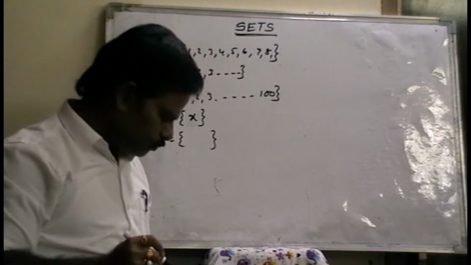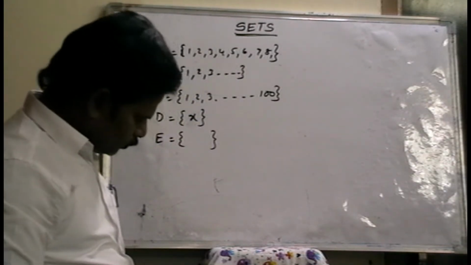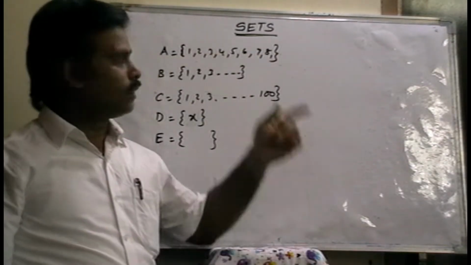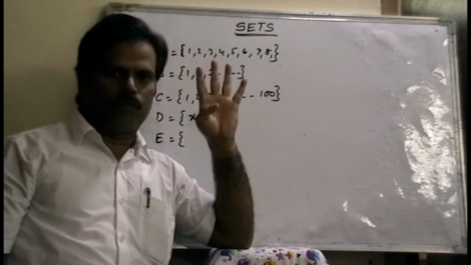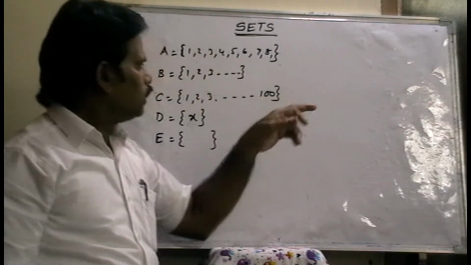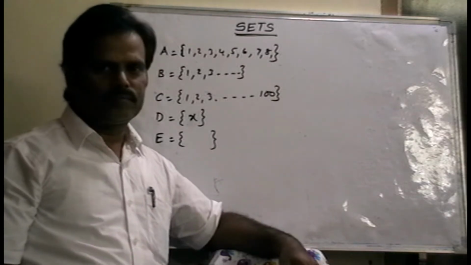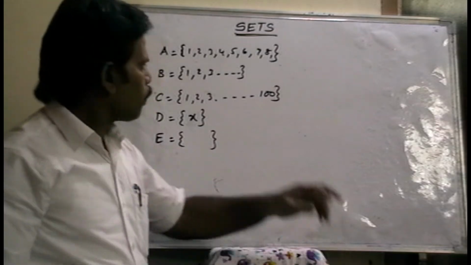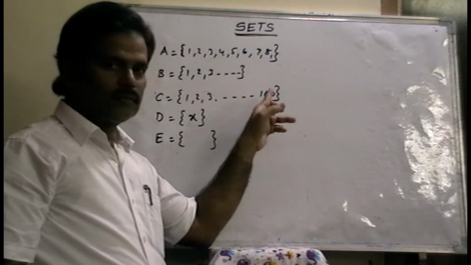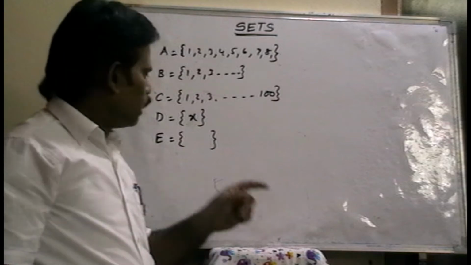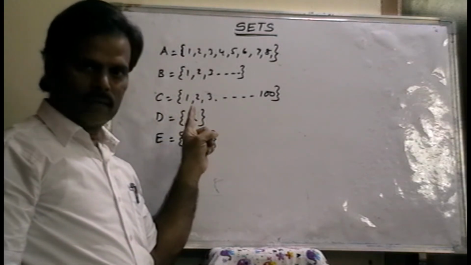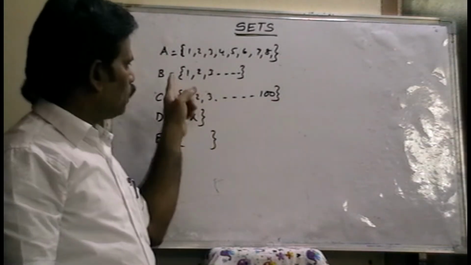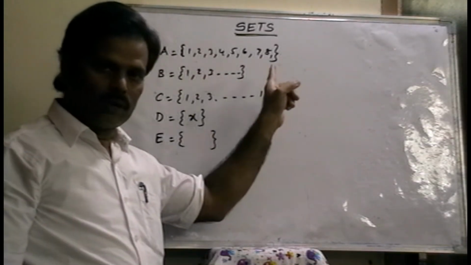Right? Now, in these sets, in the first set A, the elements are 1, 2, 3, 4, 5, 6, 7, 8. How many elements are there in this set? 8 elements are there. Right? In this set, how many elements are there? 100 elements are there. In this set, only one element is there. Now, in the set B, how many elements are there? 1, 2, 3, and so on. Means what? Unlimited.